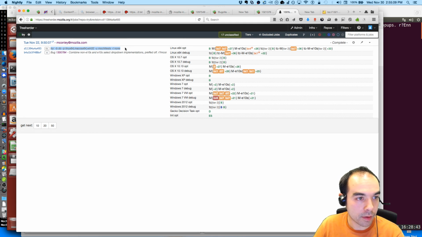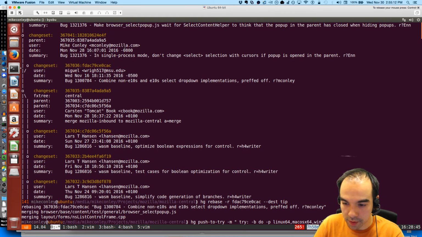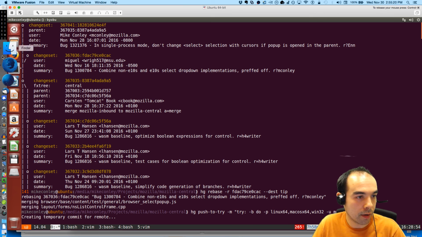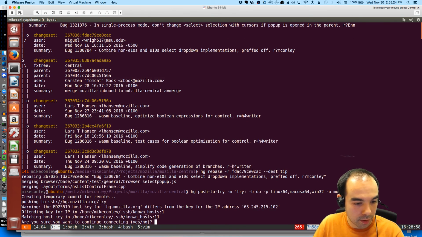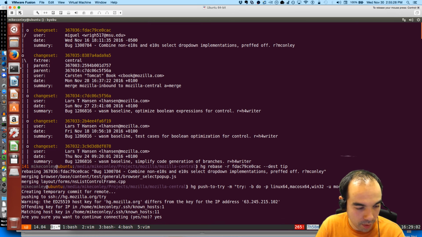Oops, copy to clipboard, paste. Get rid of the white space, and then push to try. Whoops, don't open Thunderbird. Didn't mean to do that. Yes, I'm okay with that. I need to update my known hosts.